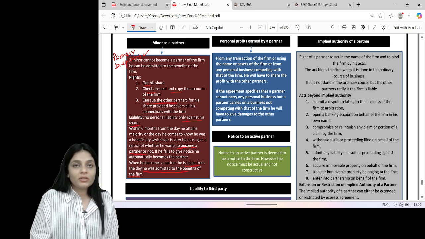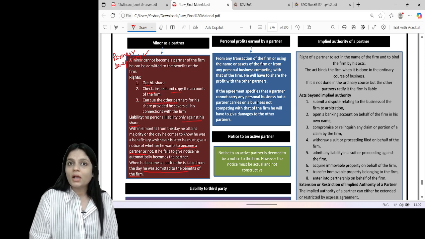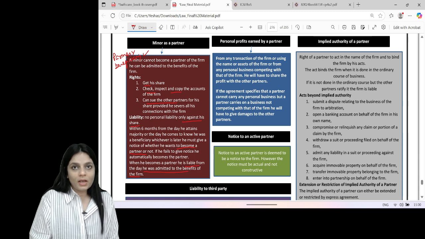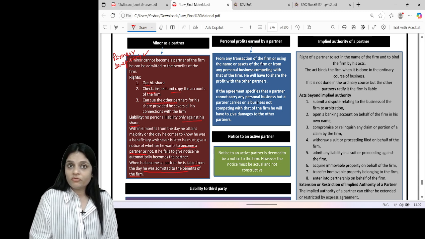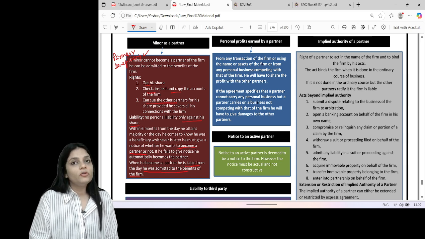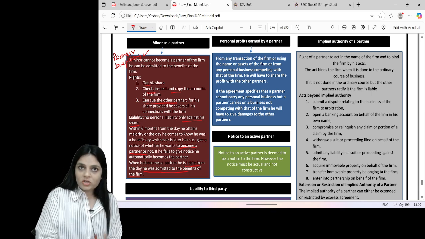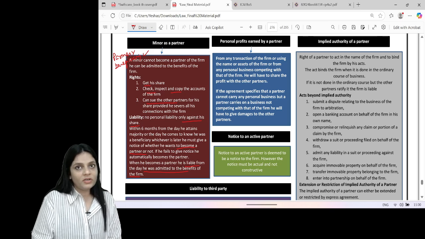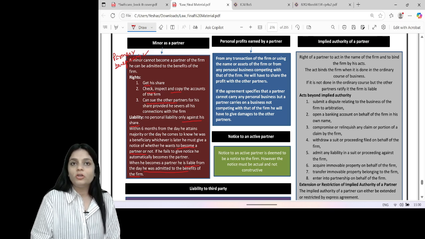If any partner or the legal heirs of a partner ask for an account, give them a copy of the account. Do not claim remuneration for doing the work, and do not make secret profits from the firm. If you do, give it to the other partners. And if because of your fraud or negligence the firm has suffered any loss, you must compensate for the loss.